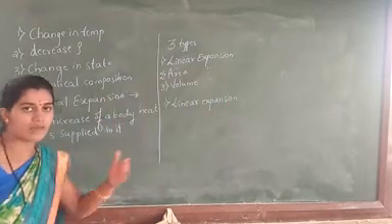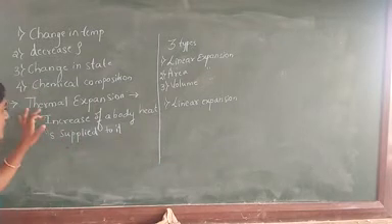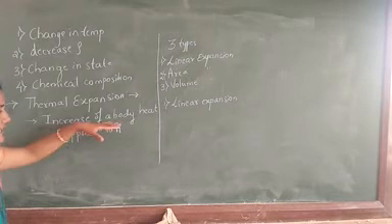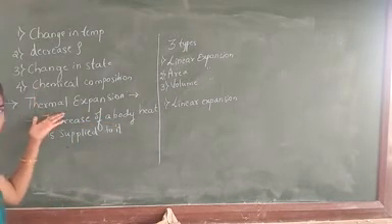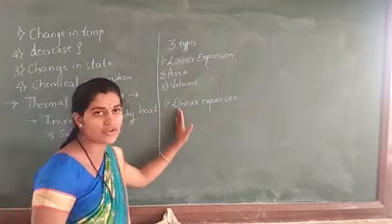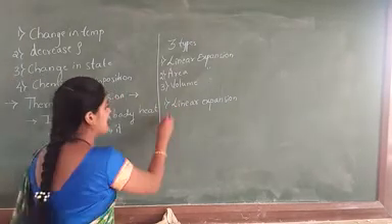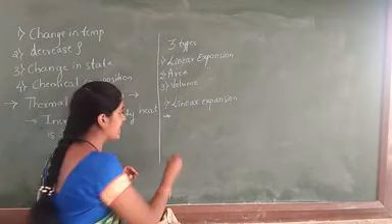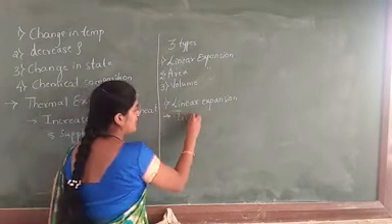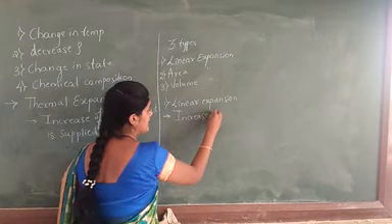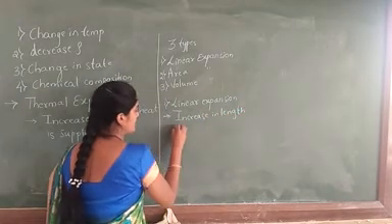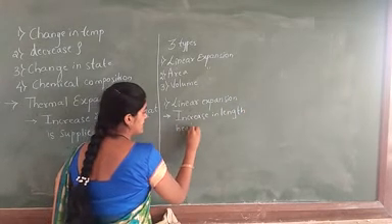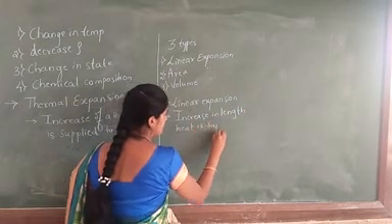Now, to explain the linear expansion, first we have to know the definition of thermal expansion. What we have told here: the increase in a body when heat is supplied to it, then we can call it thermal expansion. In the same way, we have to define linear expansion. Linear expansion can be defined as the increase in length when heat is supplied to a body.